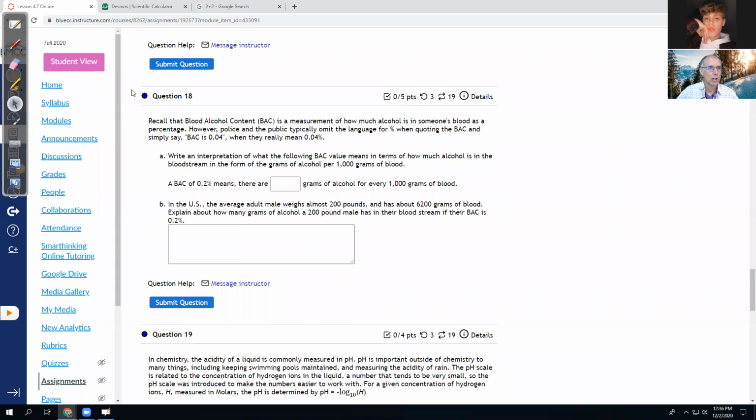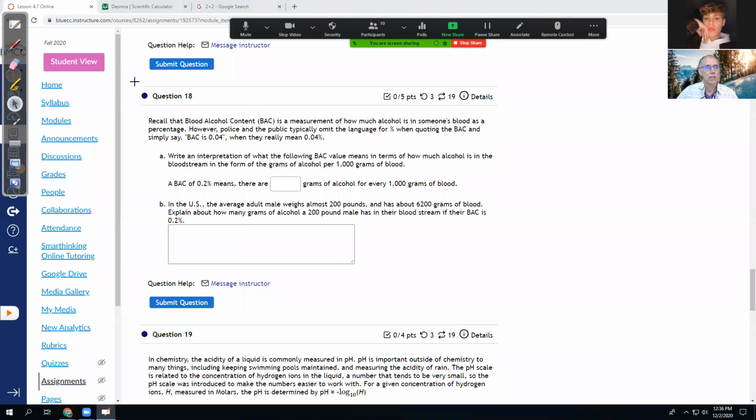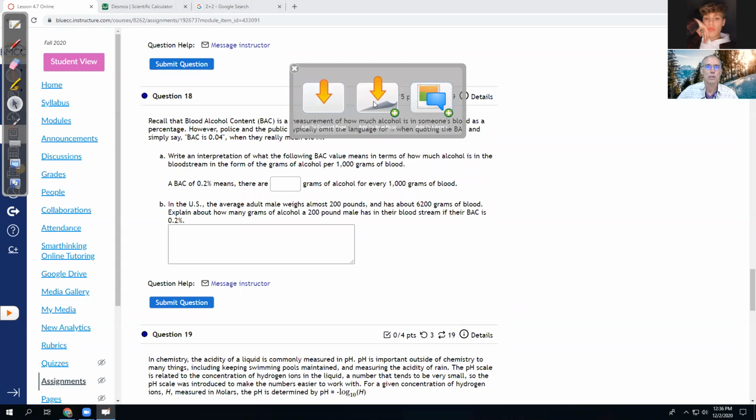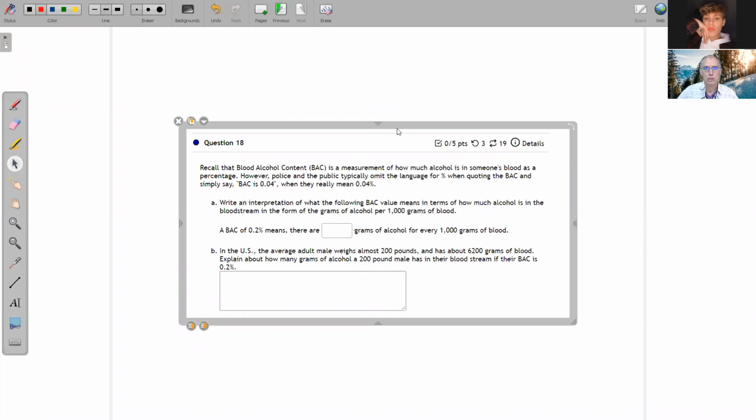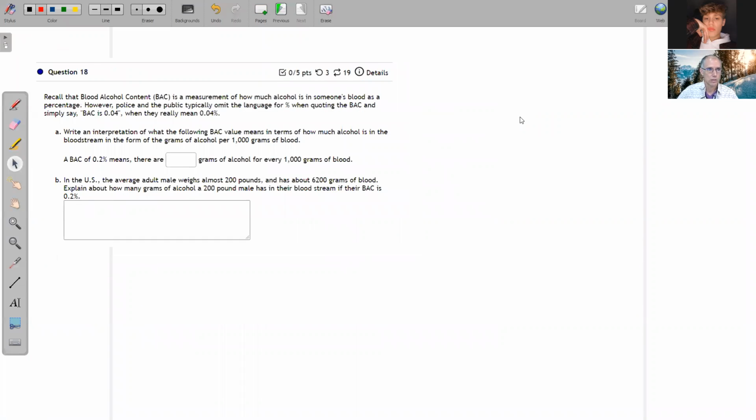All right, so problem number 18, less than 4.6. Let's pick it apart. So the important part here is that a BAC is a percent.